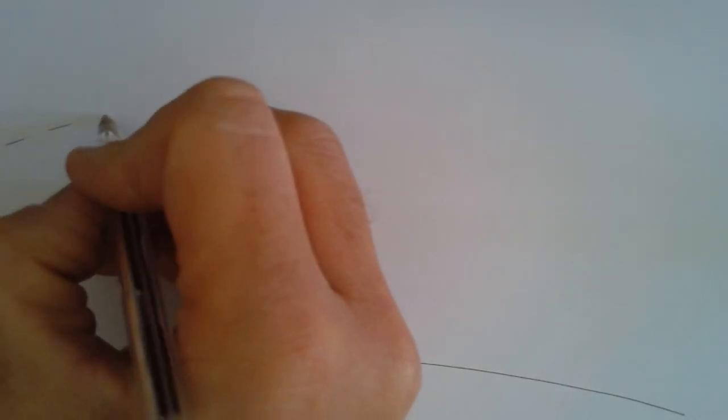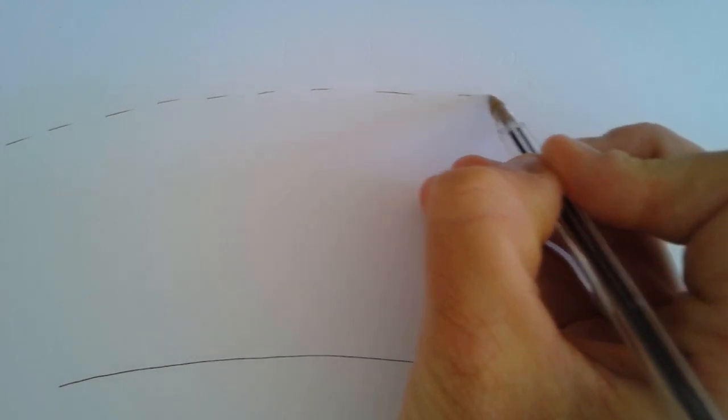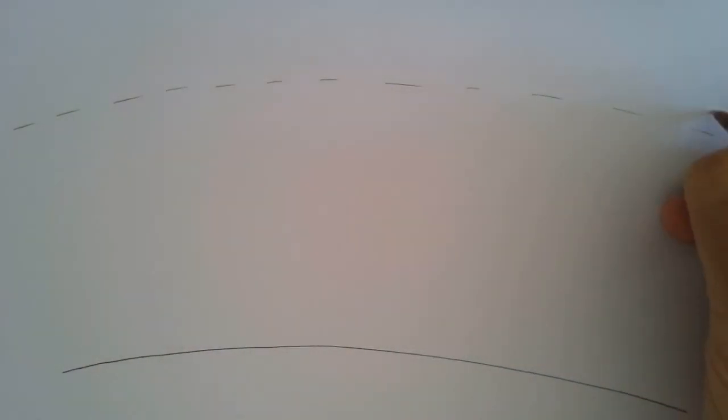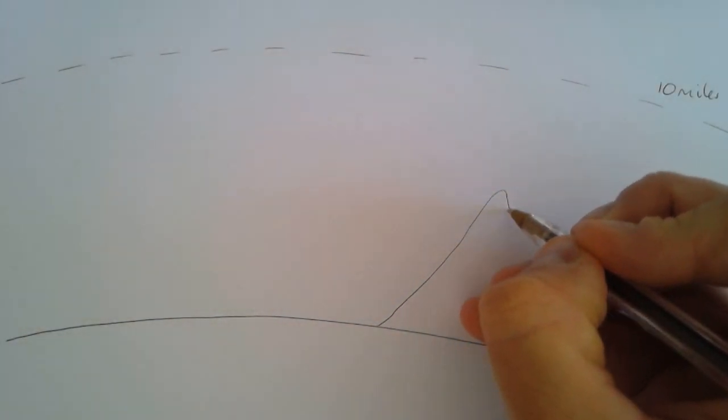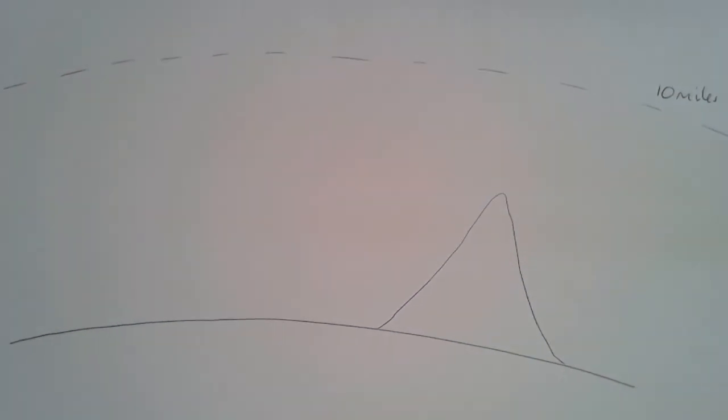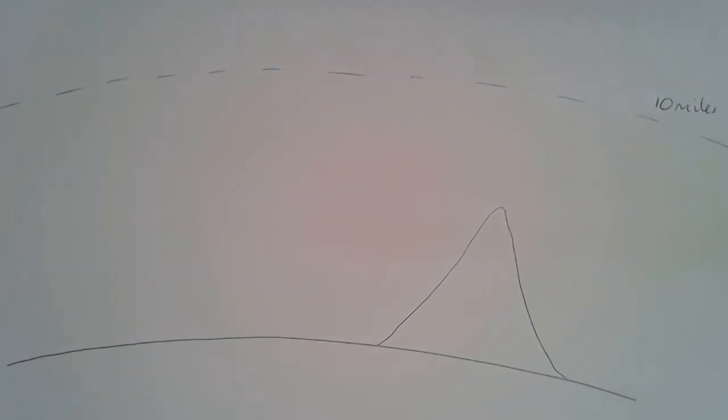Okay, so we're looking today at, or introducing, the topic of the Earth's atmosphere. If I draw this line to represent part of the surface of the Earth, then the Earth's atmosphere is a layer of gases that extends about 10 miles above the surface, although at that height the composition of it is changing slightly. The highest point on the Earth's surface is Mount Everest, that's about 5.4 miles above the Earth's surface.